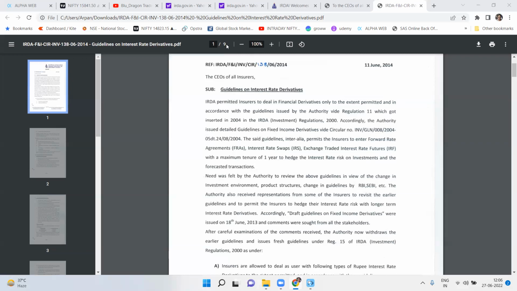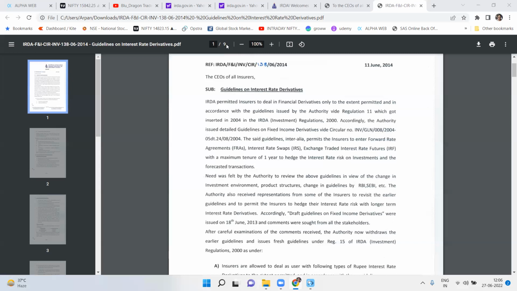In these regulations, Indian insurance companies can be allowed to trade in forward rate agreements, interest rate swaps, and exchange traded futures. But those have to be plain vanilla interest rate derivatives, and they should not have any options embedded in them, like a call option or put option.